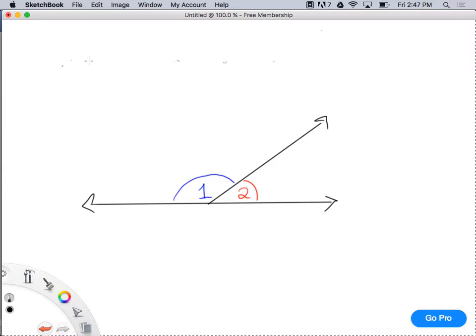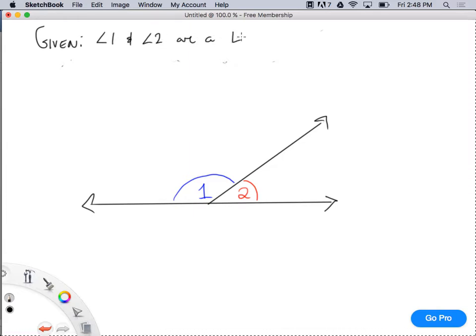So I would say, for instance, given: angle 1 and angle 2 are a linear pair, and prove that the measure of angle 1 plus the measure of angle 2 equals 180 degrees.